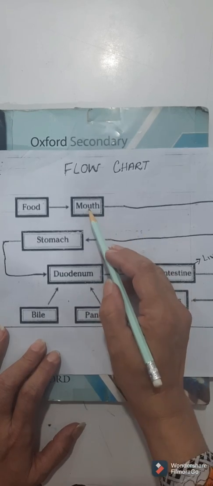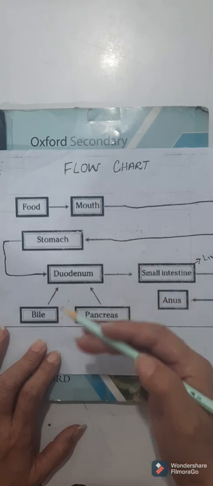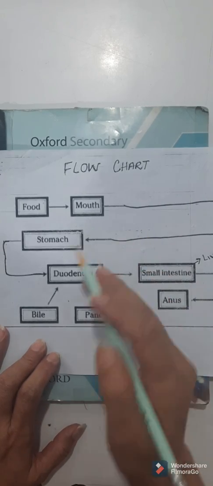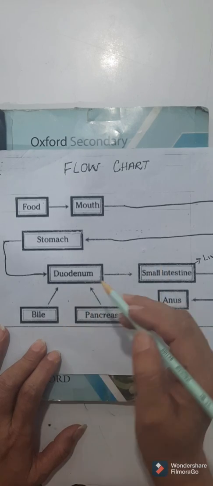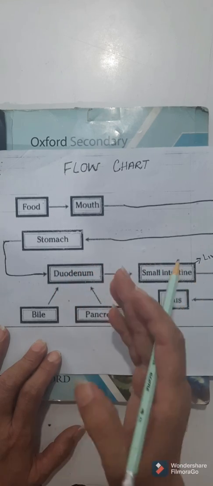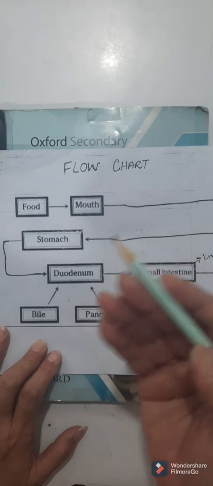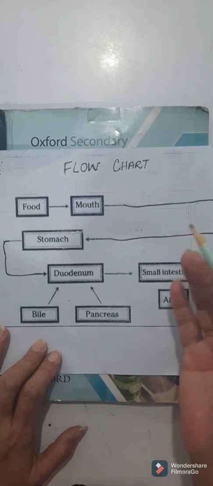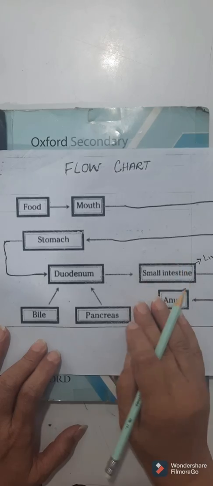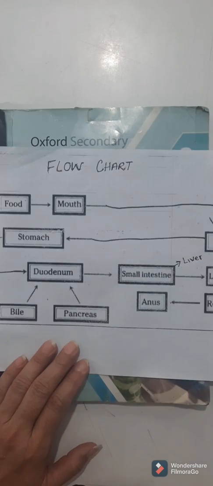Okay. Then in the mouth, we have a special gland that is called the salivary gland, which secretes the saliva. Saliva contains an enzyme which is known as amylase. Now this amylase enzyme is responsible for converting carbohydrates, large molecules, into simple sugars. Simple sugars are smaller molecules, and these simple sugars are maltose, fructose, and galactose. It means that the digestion of carbohydrates starts right from the mouth.